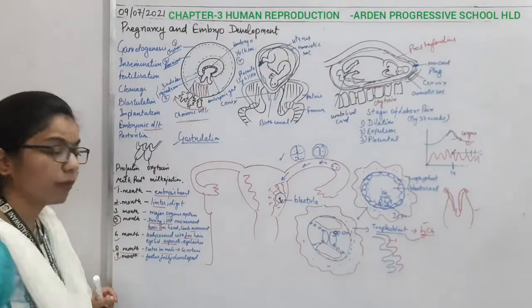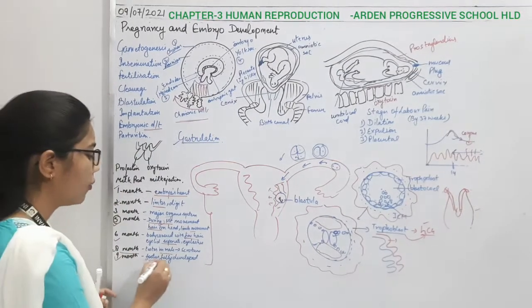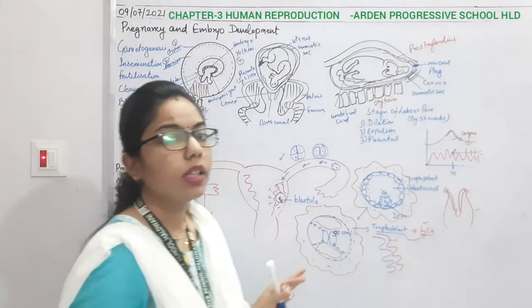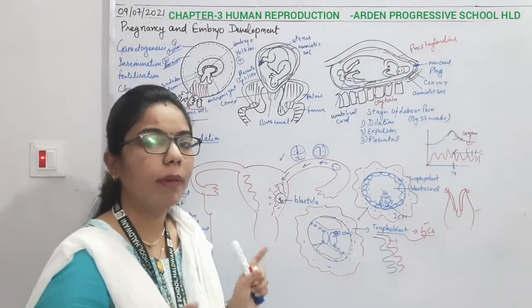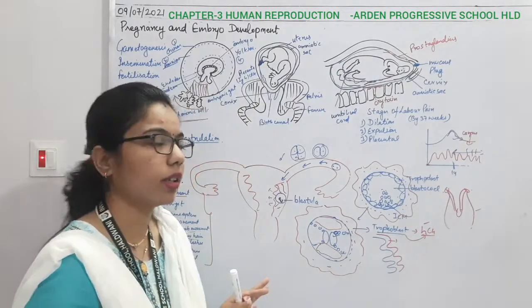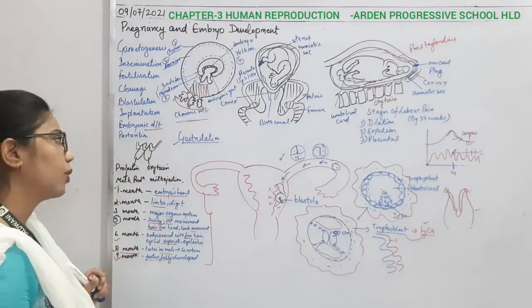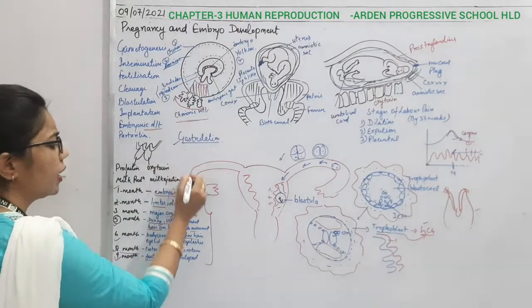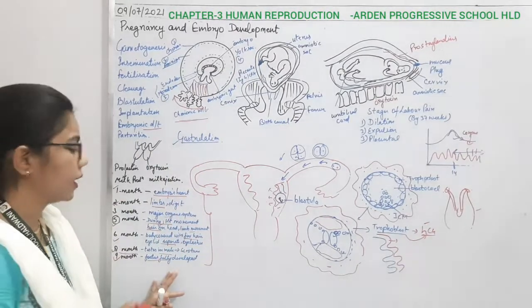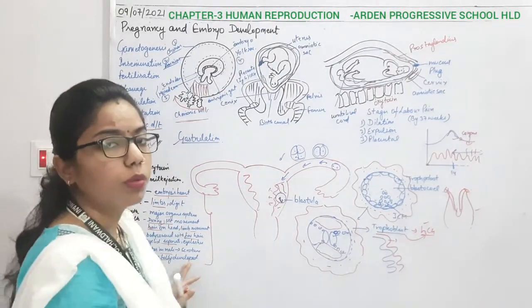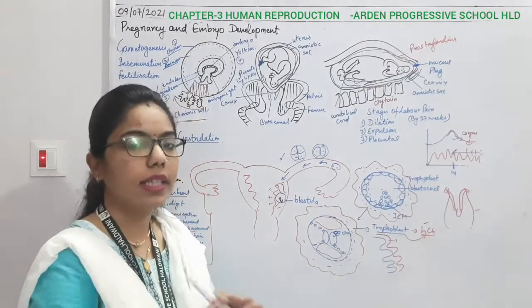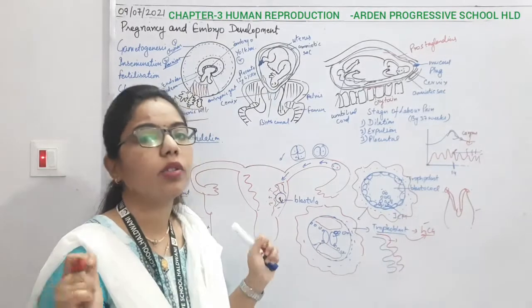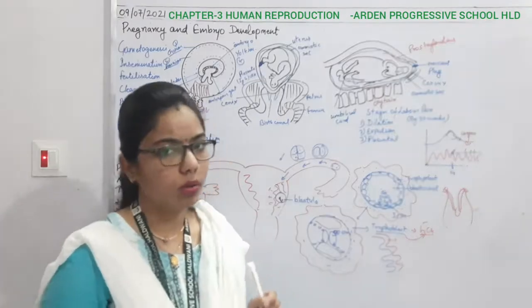And now comes the 9th month. At the end of the 9th month, the fetus is fully matured, so this is the time for the delivery of the baby. The baby will get delivered after proper development. Now we have done that. These are the changes that happen inside the mother's womb to the baby, or we can say the fetus, once it has differentiated its body parts. We can say fetus also, right?